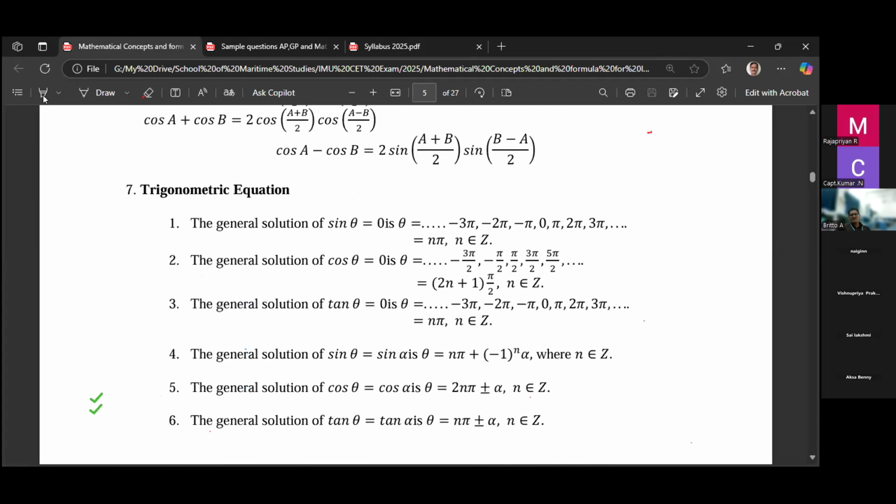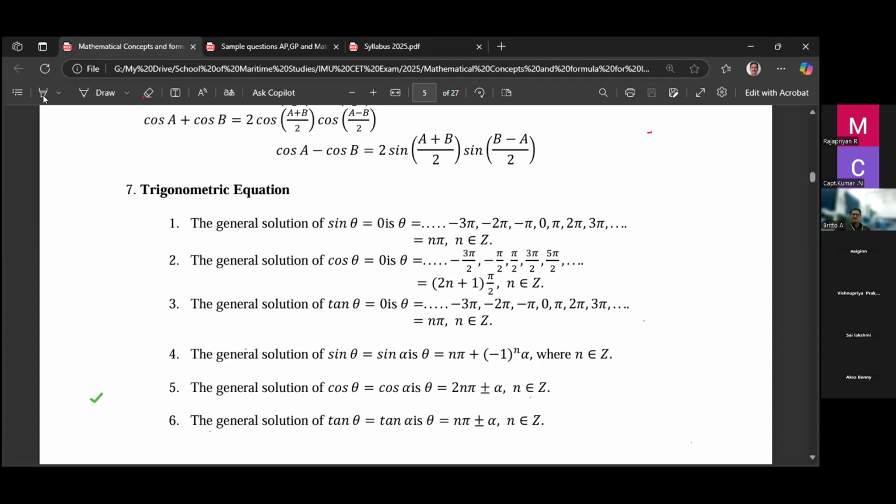Next one, trigonometric equations. What is a trigonometrical equation? In the equation, instead of the variable x or y, there should be a trigonometrical function. So sine theta equal to 0 is a trigonometrical equation. Sine theta plus cos theta equal to 1 is a trigonometrical equation. Any equation where the variable is in a trigonometrical function is called a trigonometrical equation.